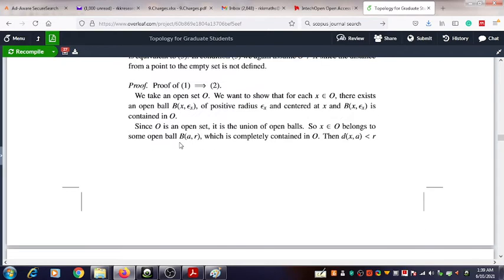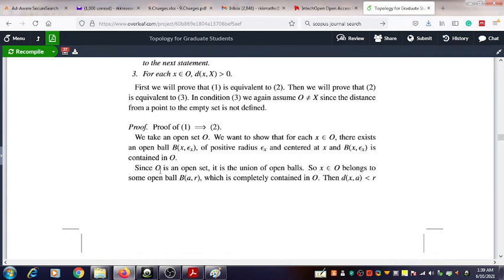For proving that, we follow these steps. Since O is an open set, by the definition of an open set, it can be written as the union of open balls.